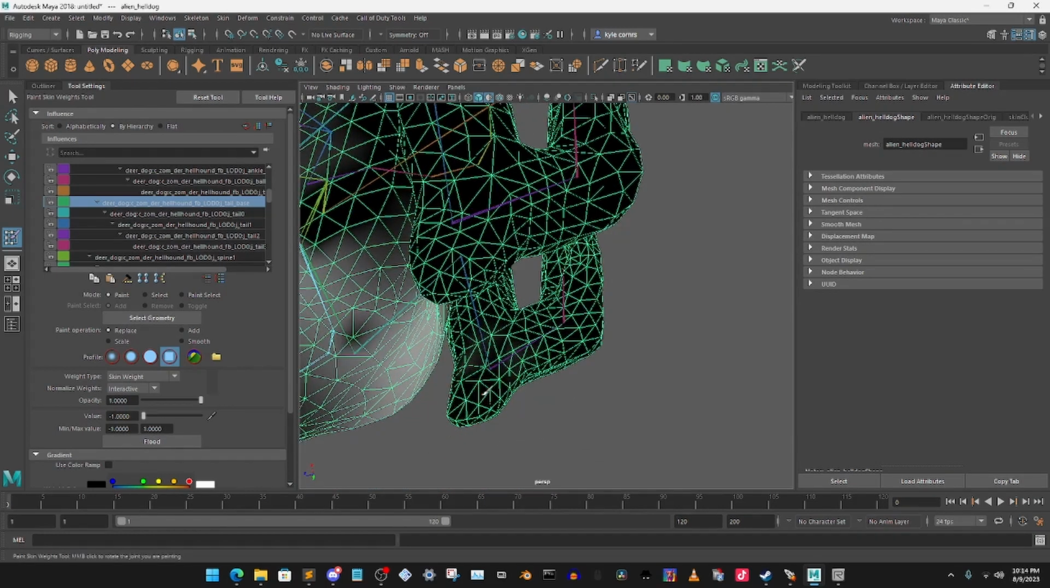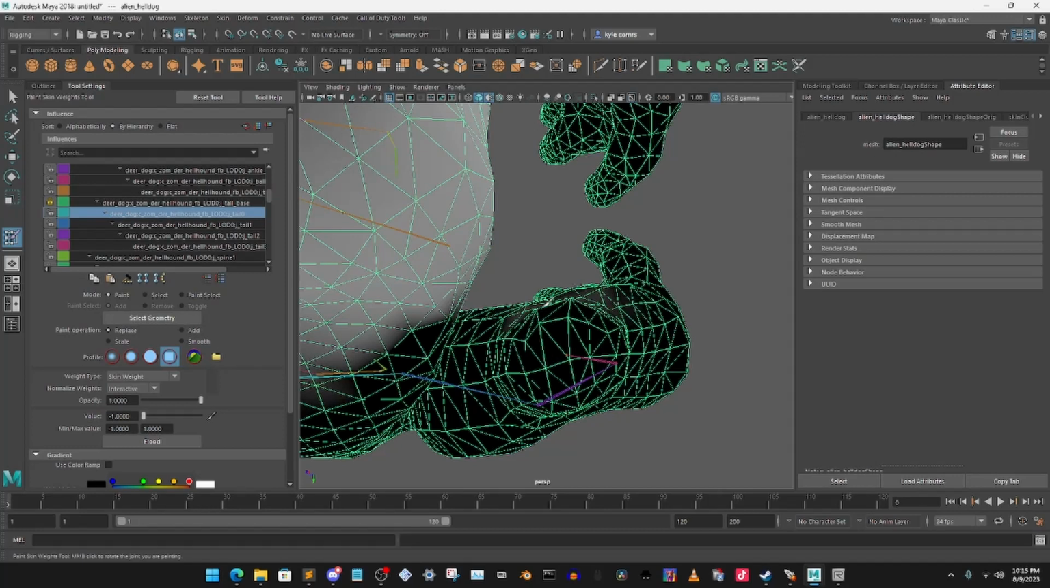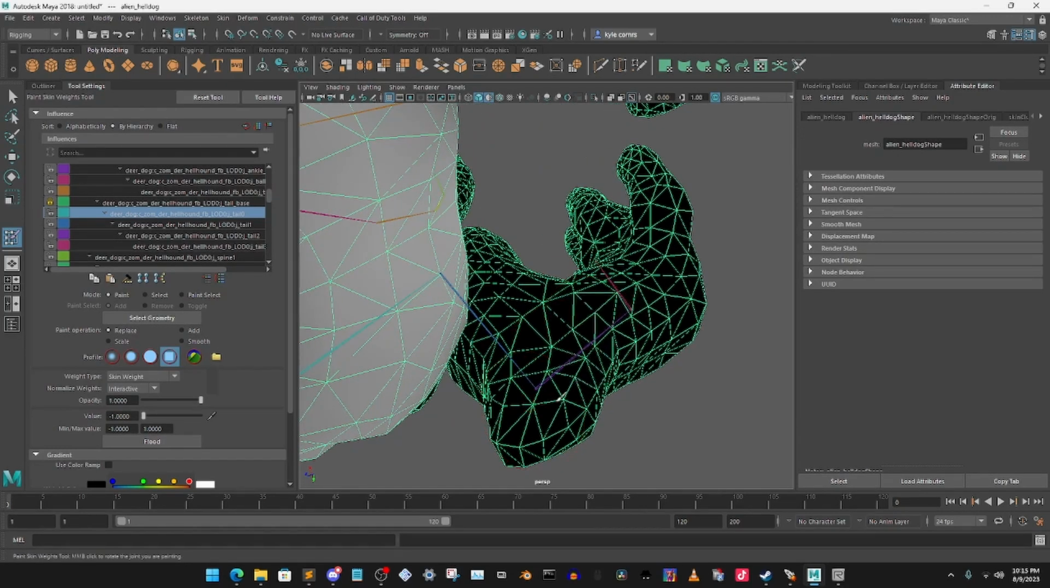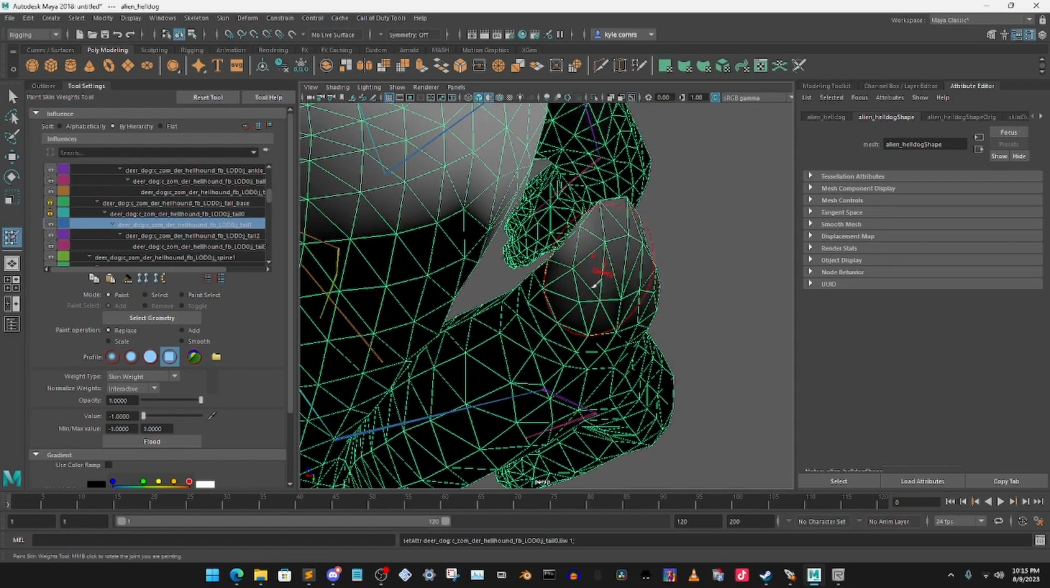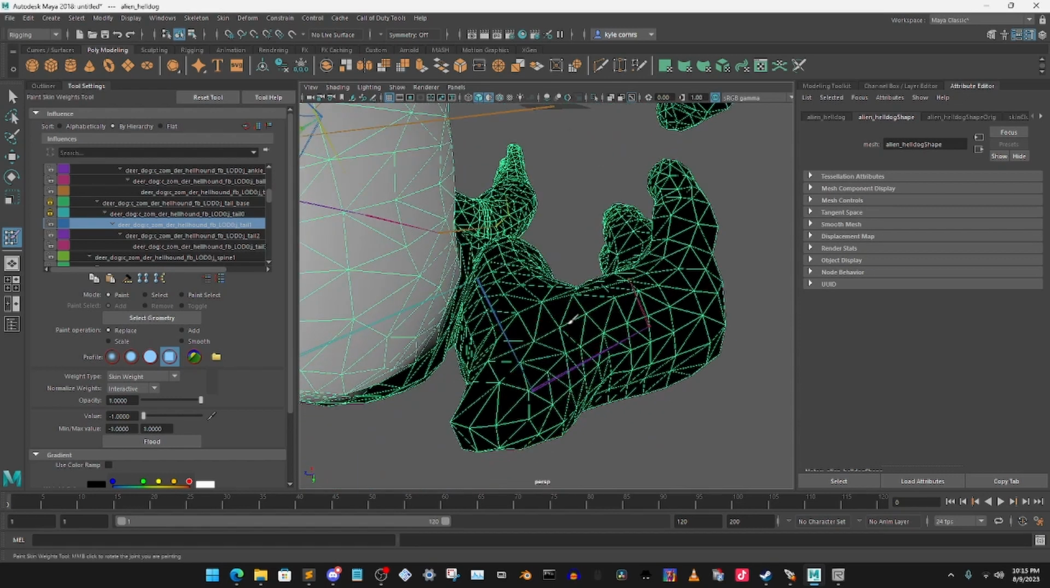I don't want any of this. See, it's all infected. I don't want it infected. So you got this one affected. No, we don't want you affected. Please go away. Lovely. And the tail here as well. That can be gone. I need you.